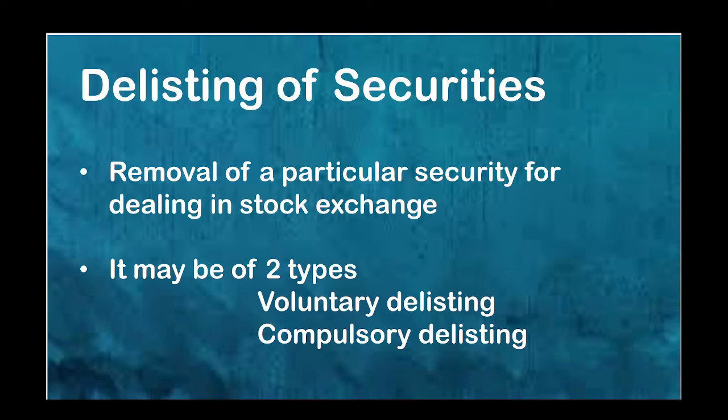So in three cases, the stock exchange can go on for a compulsory delisting of a company. First one is when the company is suspended for 6 months for non-compliance with the listing agreement. Second, when the number of shareholders falls below 5 for every 1 lakh capital offered to the public, or when the public shareholding falls below 50% of the public offer.